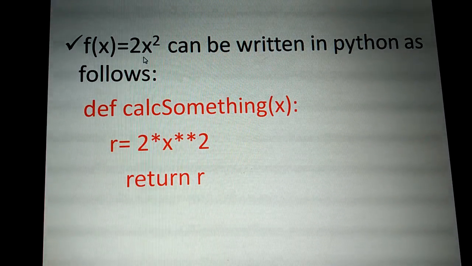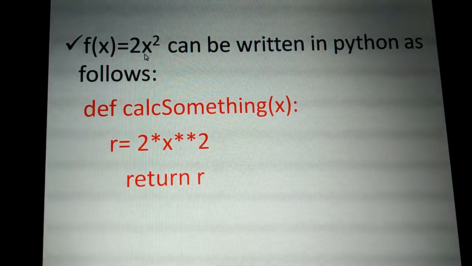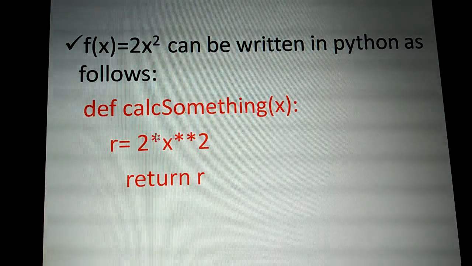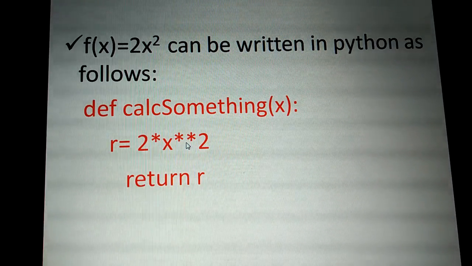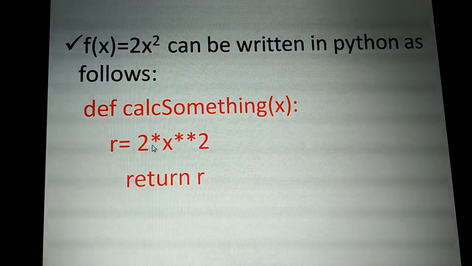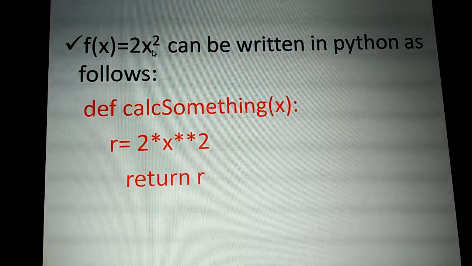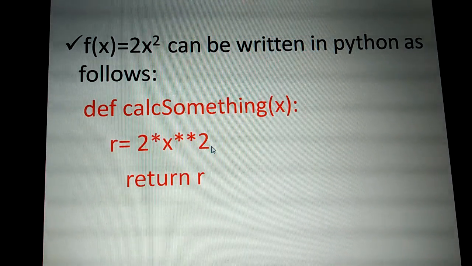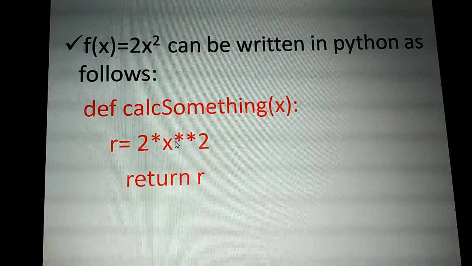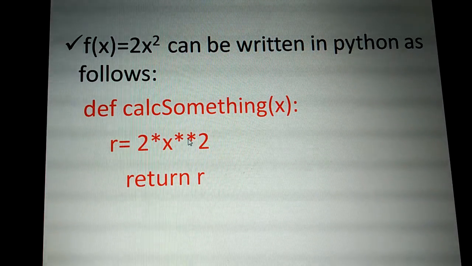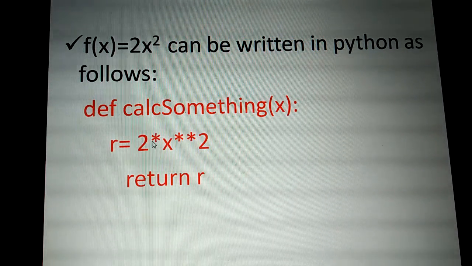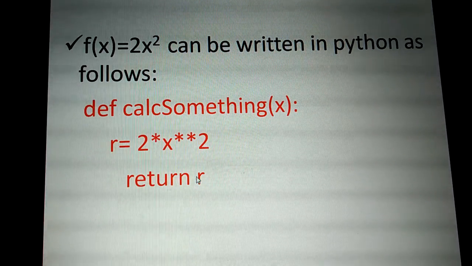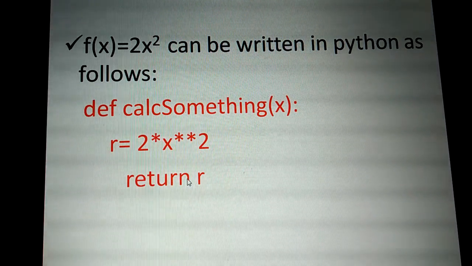In a manual way we can write like this, but when we implement it in programming, it should be changed like this. Otherwise we won't get any result, it will show an error. So we need to expand this 2x square in a way the Python interpreter can understand properly. We write the power operator using 2 asterisk symbols, and for multiplication we use a single asterisk symbol. Then return r. The return statement is used to return the result.